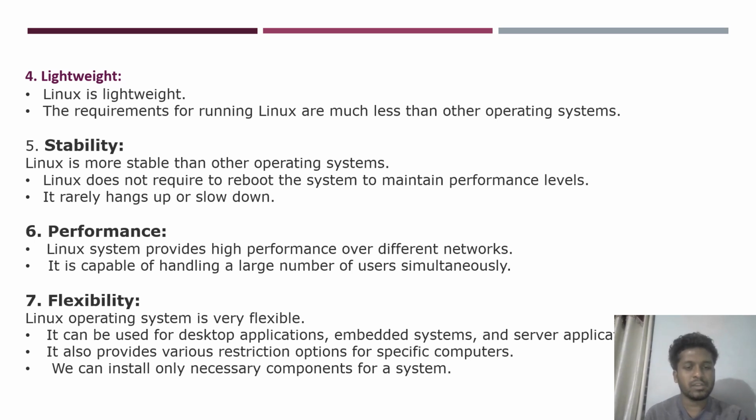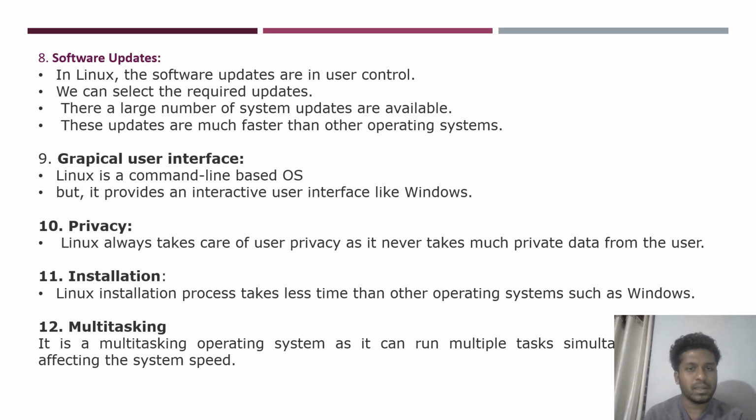Flexibility. The Linux operating system is very flexible. It can be used for desktop applications, embedded systems and server applications. We can install only the necessary components for a system. Software updates. In Linux, the software updates are in user control. We can select the required updates. These updates are much faster than in other operating systems. Graphical user interface. Linux is a command line based OS, but it provides an interactive user interface like Windows. Privacy. Linux always takes care of user privacy as it never takes much private data from the user.